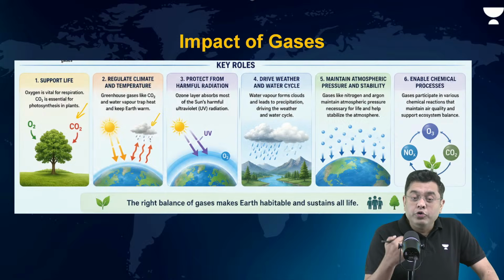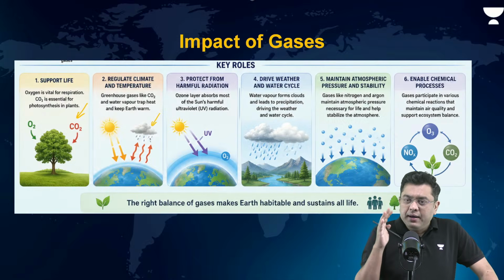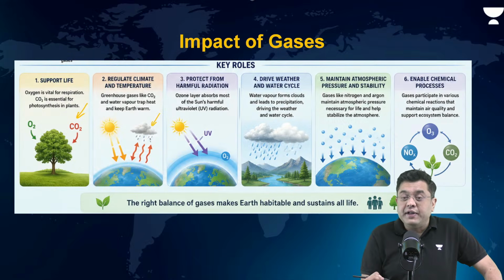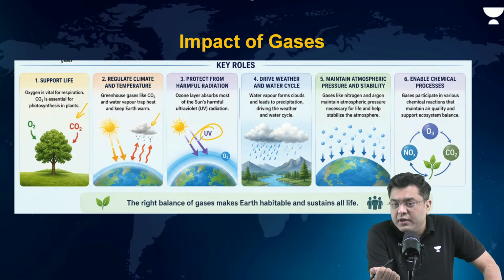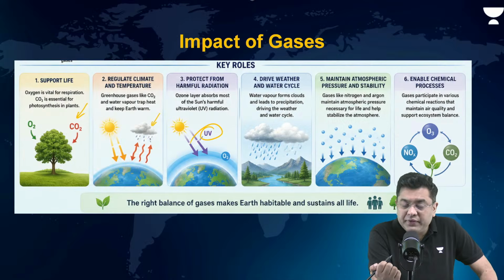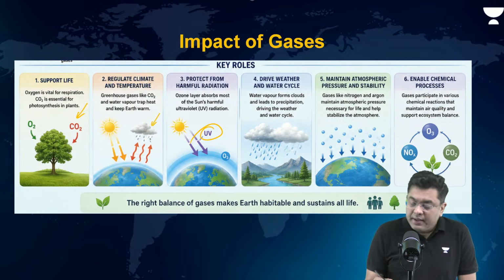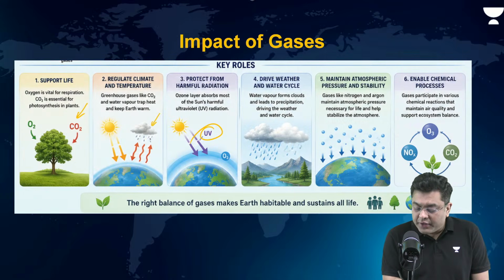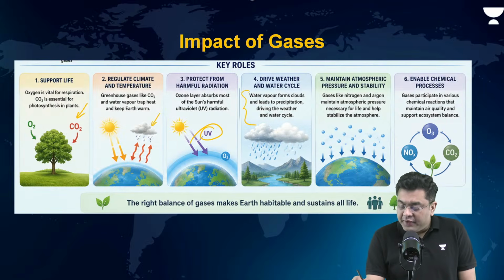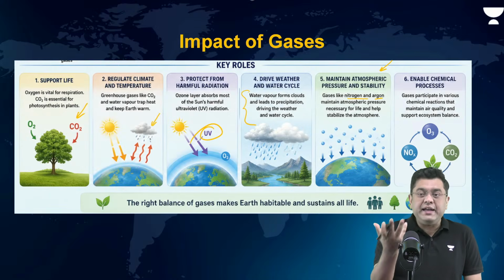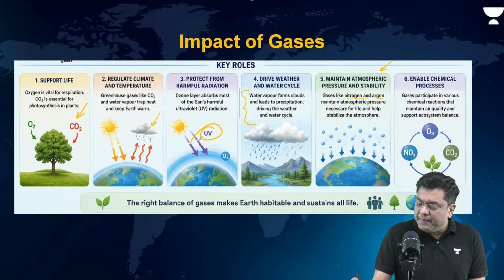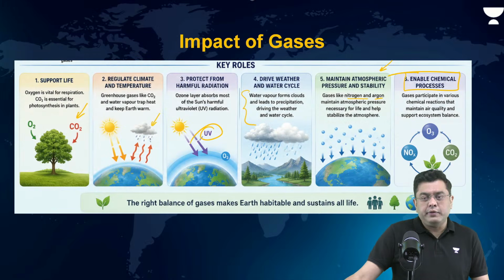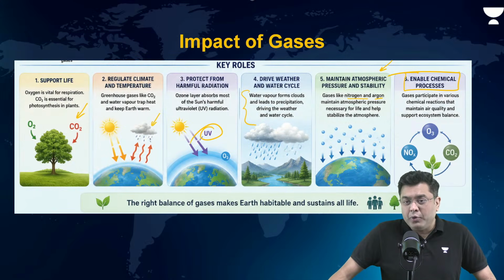Now, gases like ozone basically protect us from the ultraviolet rays of the sun. Overexposure to ultraviolet rays of the sun can cause skin cancer, can impact the growth of the plants, etc. Then they drive weather and water cycle, maintain atmospheric pressure and stability. Gases like nitrogen and argon are very important in maintaining the natural pressure of air, and they enable various other chemical processes as well. So that is why gases are important.